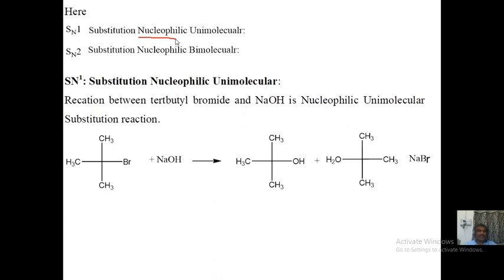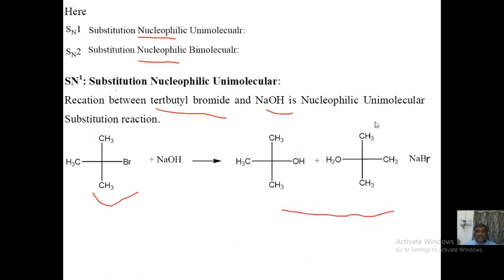Nucleophilic substitution unimolecular, SN1, and nucleophilic substitution bimolecular, SN2. Let us try to understand what we mean by SN1, substitution nucleophilic unimolecular. Let us take one simple example first: the reaction between tertiary butyl bromide and NaOH, giving tertiary butyl alcohol.